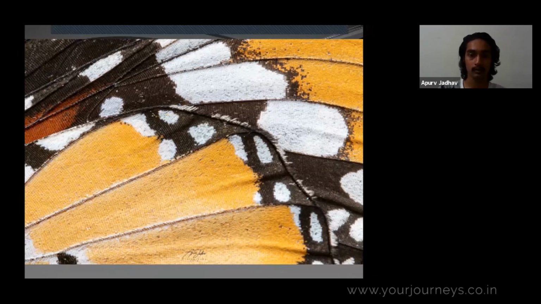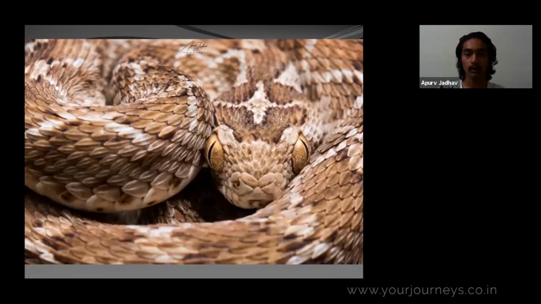Yeah, so this one is a saw-scaled viper. Even here, what I did was I used the live view which was on my camera. I used my kit lens, and the main protection which was provided to me while clicking this shot was my diffuser, because my diffuser was totally covering me. There was no way that this snake will reach out to me if it strikes.